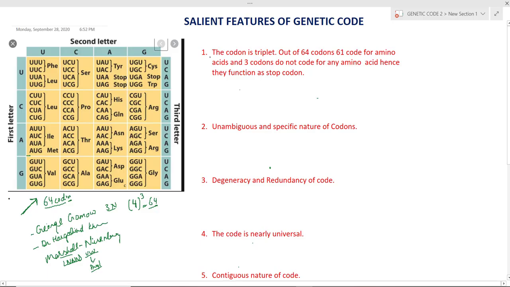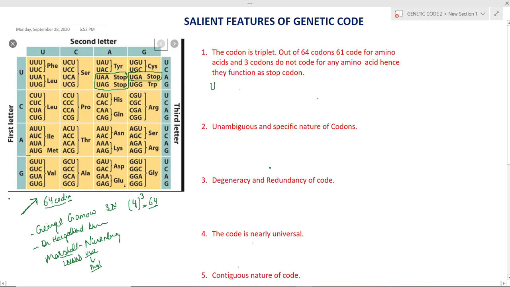The first feature is that the codon is triplet. It is quite clear through the experiments of the scientists, and in the checkerboard also the codons are triplet, in combinations of three nucleotides. Out of 64 codons, 61 code for amino acids and 3 codons do not code for any amino acid. Here you can see UAA and UAG, and one more, UGA. These three codons do not code for any amino acid, and they are also called stop codons.